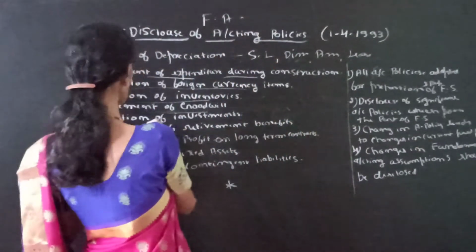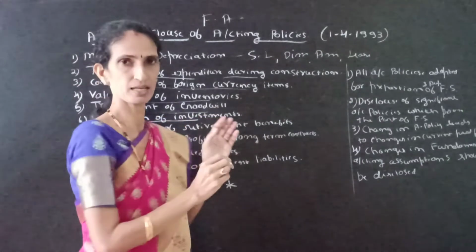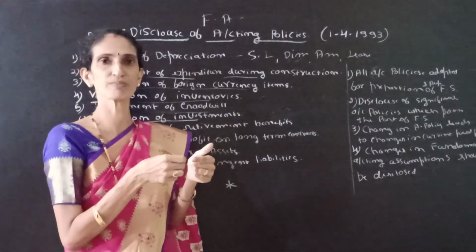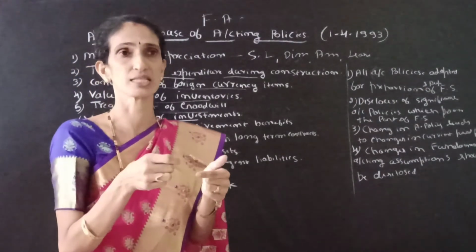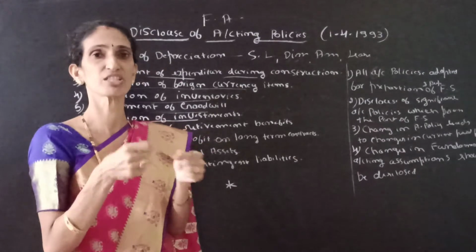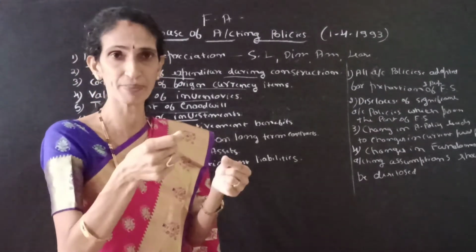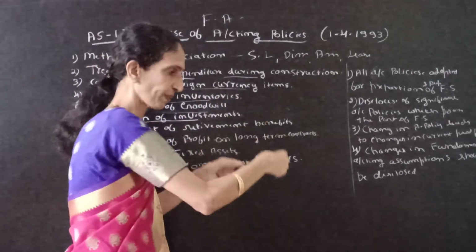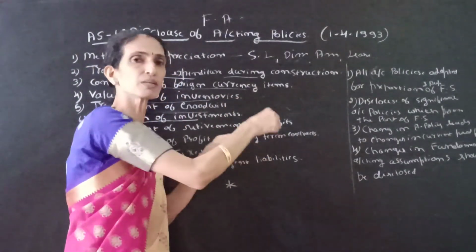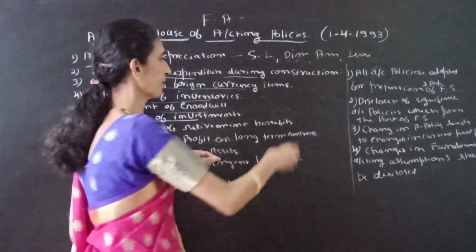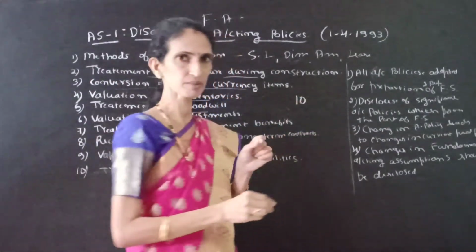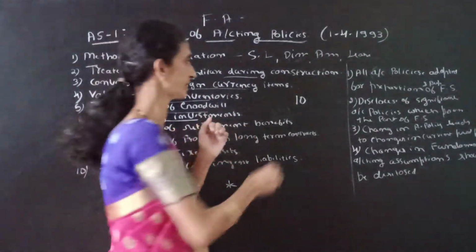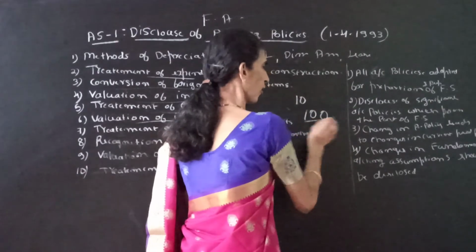Next one is valuation of investment. How you value the investment. Once again, valuation of investment is nothing but the valuation of shares. So investment means nothing but invested in the shares and debentures of the company. The market value of shares, when we are preparing the financial statement, should be clearly mentioned. For example, the value of the share is 10. You invested in the shares at rupees 10, but now in the market value, it has gone up to 100.